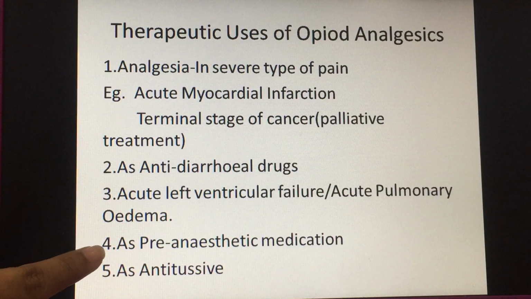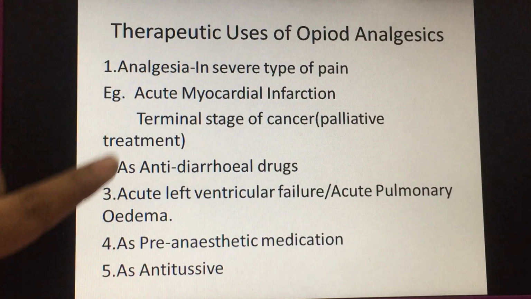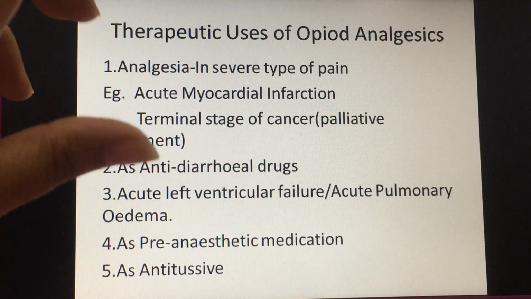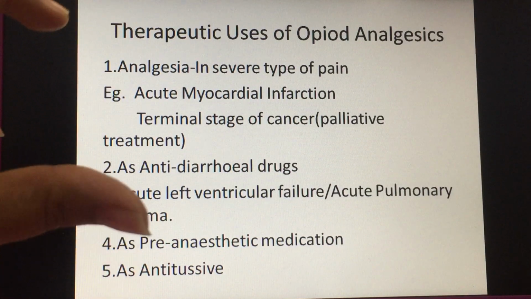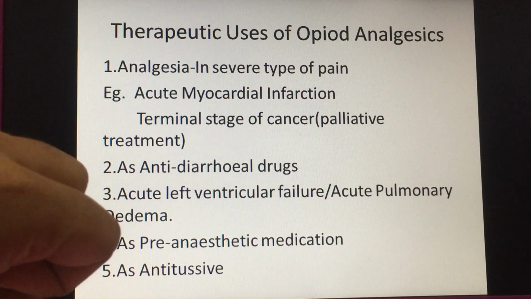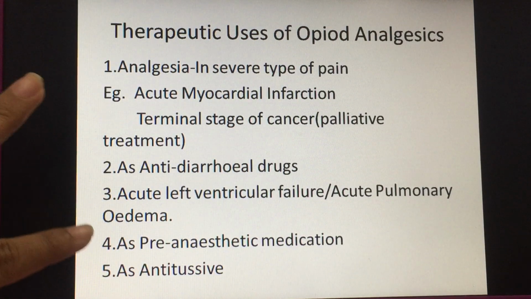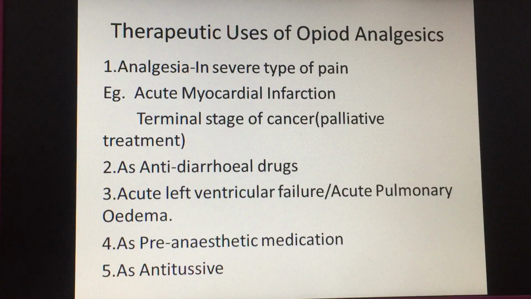Now, it is also used as a pre-anesthetic medication in order to smoothen the process of anesthesia. But after the surgery or after the operative procedure is done, the patient will have nausea, vomiting, and pupillary constriction. So because of the pupillary constriction, we cannot judge the progress of the patient. So nowadays, it is not used as a pre-anesthetic medication. Now, it is used as an antitussive. Codeine is used as an antitussive because it suppresses the cough; it depresses the cough center in the central nervous system.